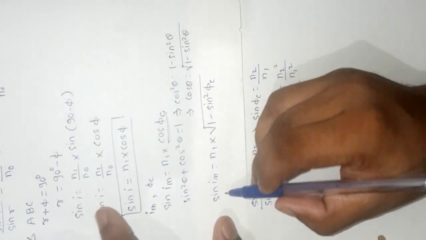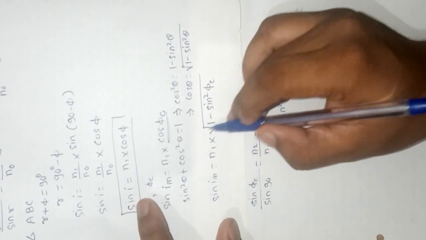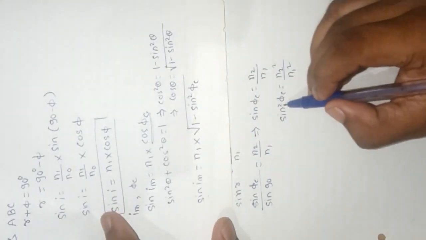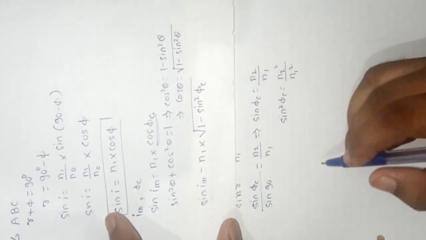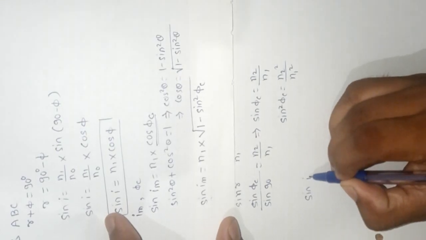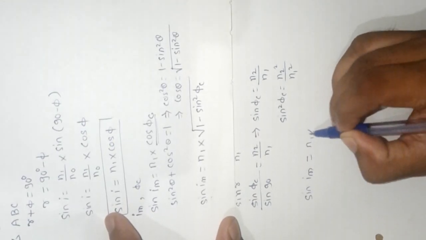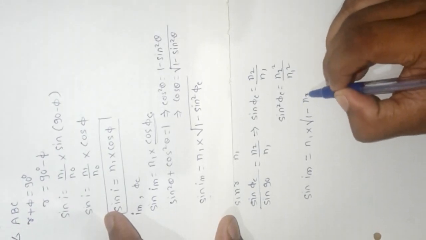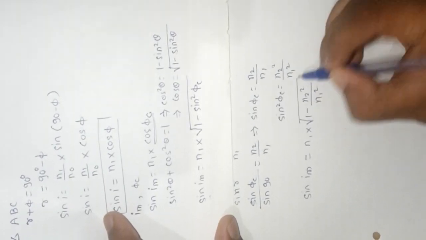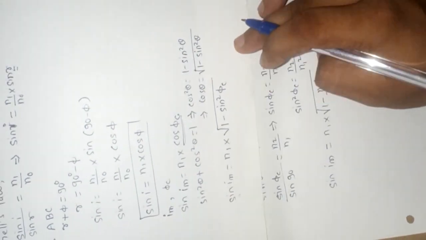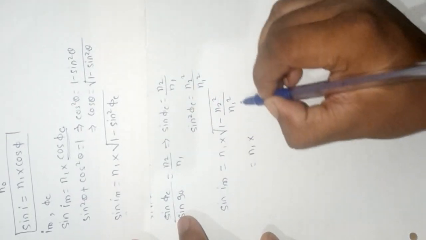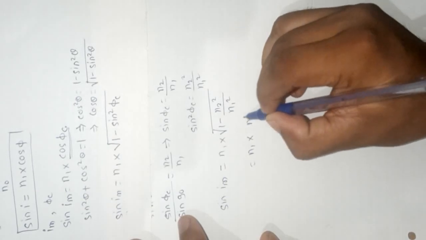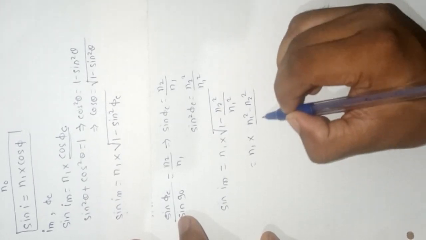Now here is the equation, sin Im is equal to n1 into root of 1 minus sin square phi c, and now we have the value of sin square phi c. Putting this value in the equation, we get sin of Im is equal to n1 into root of (n1 square minus n2 square) divided by n1 square.